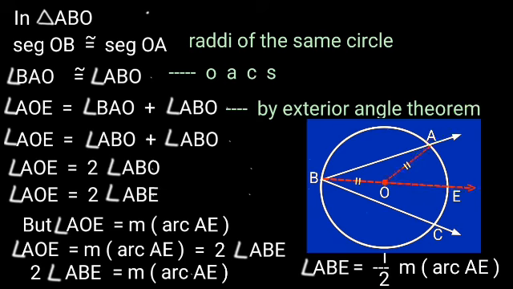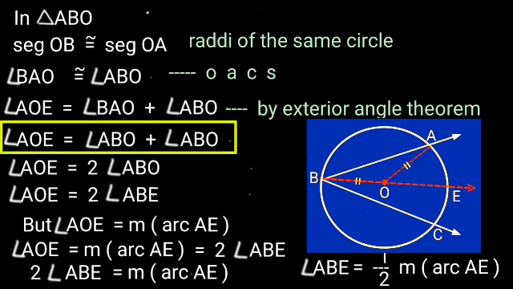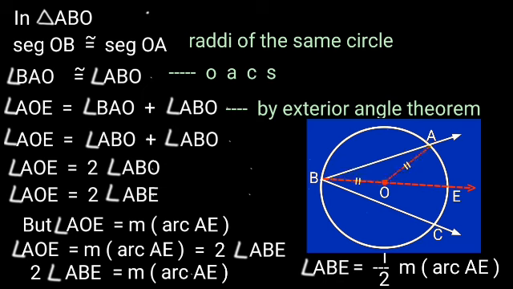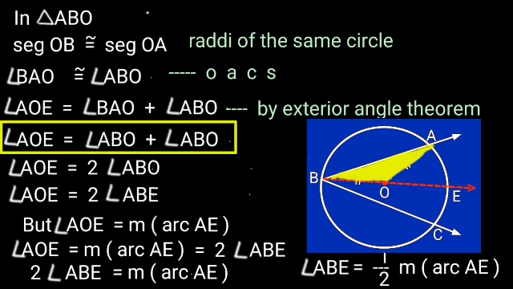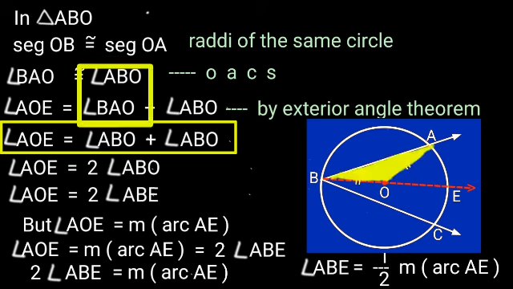By the exterior angle theorem, angle AOE is equal to angle BAO plus angle ABO. Instead of angle BAO, we write angle ABO, so angle ABO plus angle ABO.